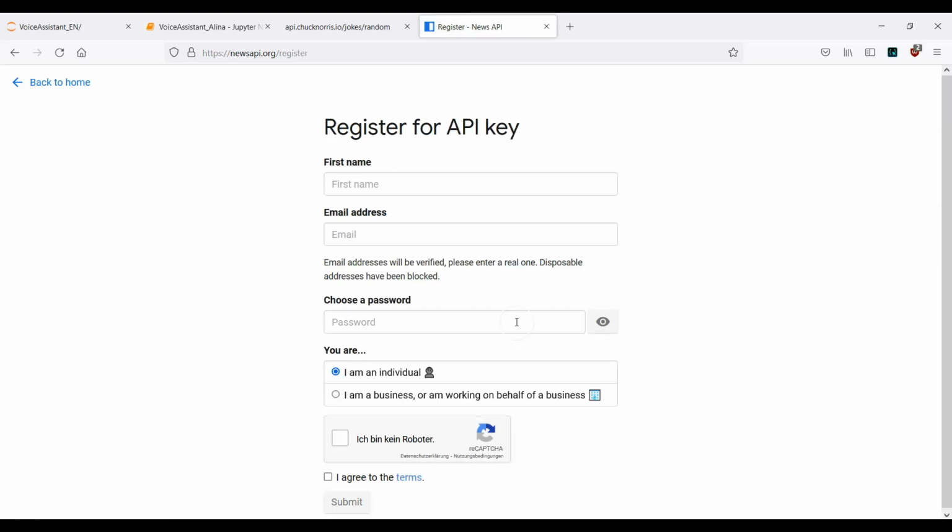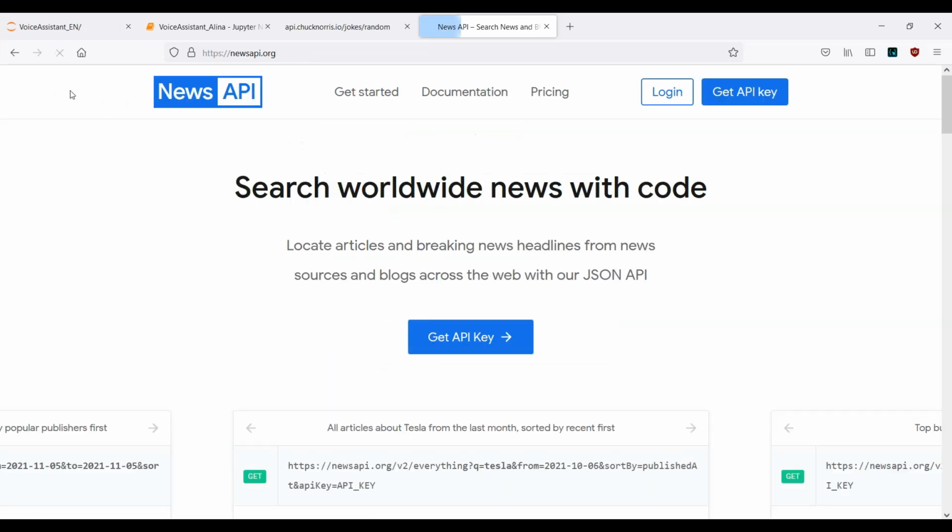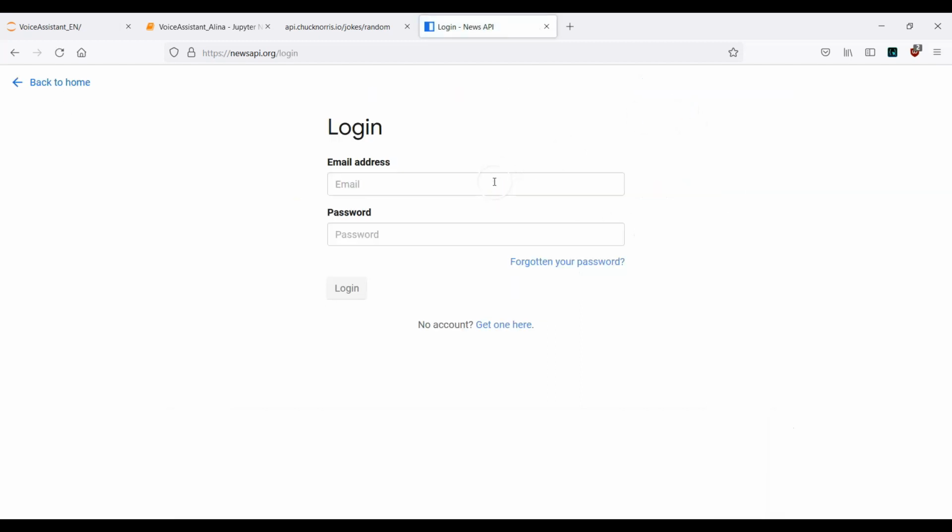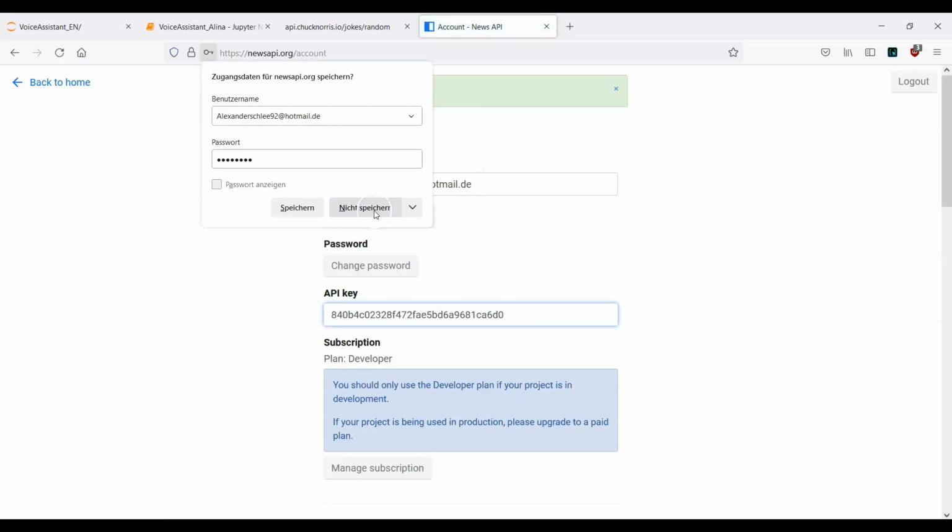It's actually quite straightforward. You need to register here. It's for free, and then you will be redirected to your interface where you can copy your API key.